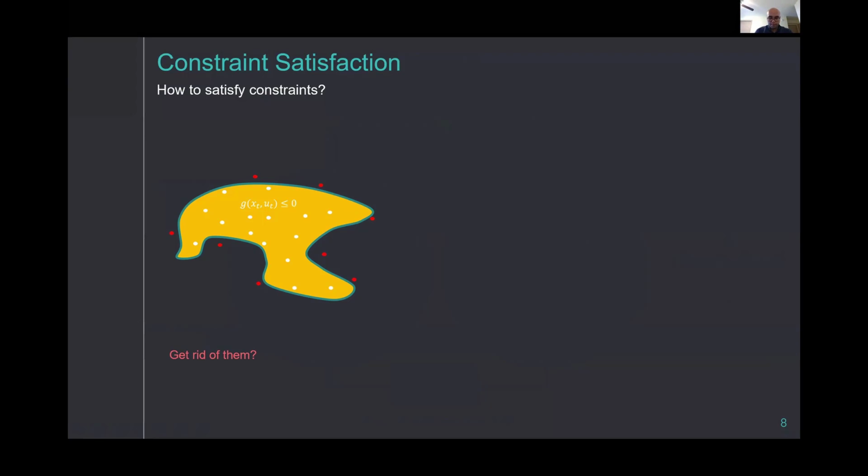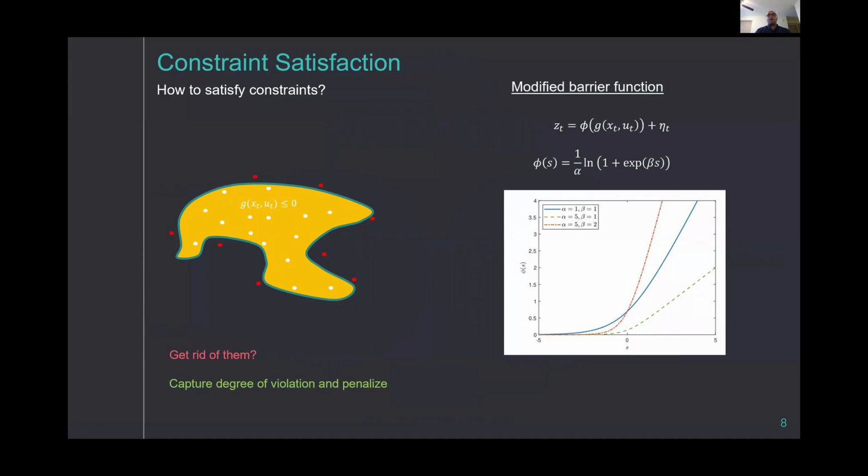the particle filtering procedure. So instead, we would like to capture the degree of violation and then penalize these particles that are violating, to minimize their effect in our estimation. So we penalize their weight. To do this, we propose a modified barrier function, which is continuous. This is a parameterized barrier function with parameters alpha and beta, which tune the degree of penalization on the particles.